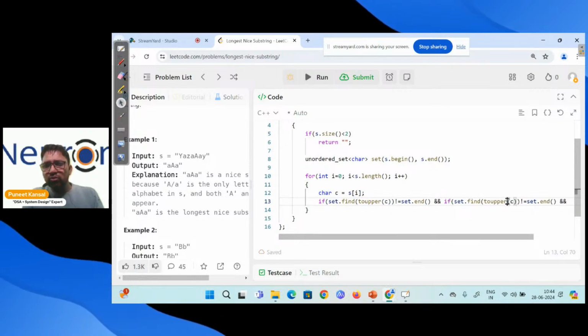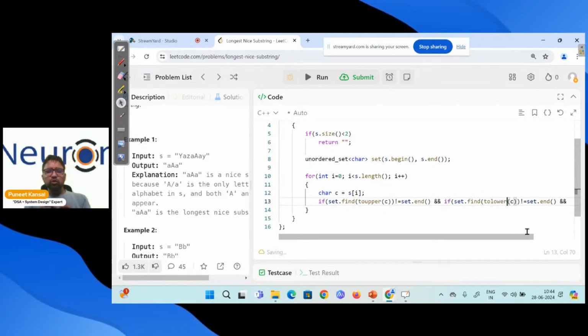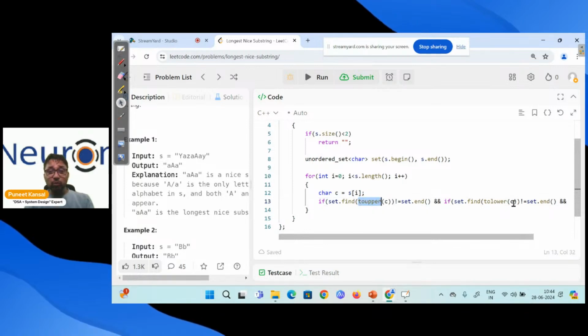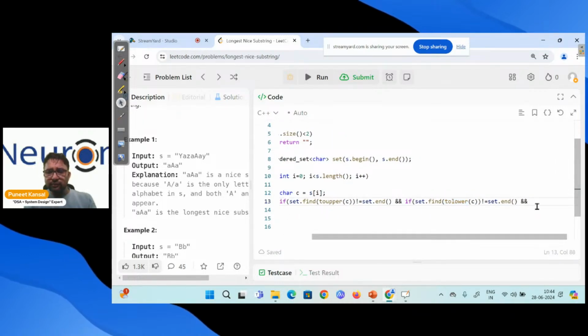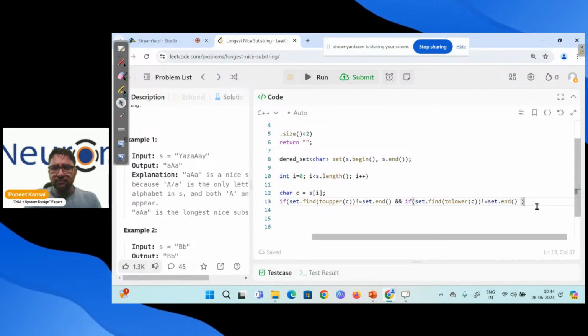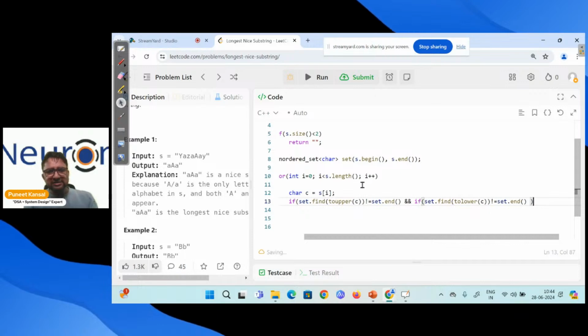Here I'm converting to lower. These are the functions to convert a character to lower or upper. This is the function to convert the character into upper. This is the function to convert the character into lower. So what I have done over here, let me show you. Let me close this if statement. Simple.